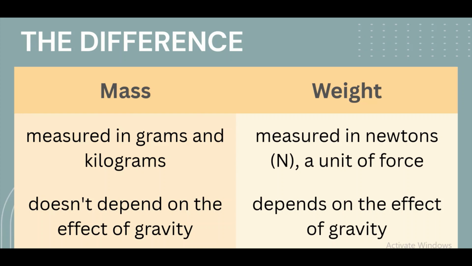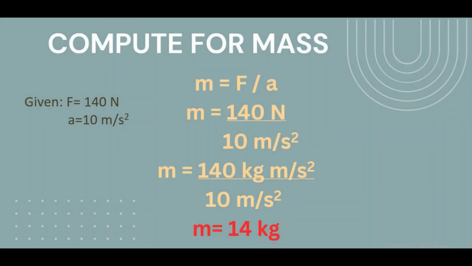Now let's deal with sample computations on mass and weight. Compute for mass, given the following: force is equal to 140 newtons and acceleration equal to 10 meters per second squared. The formula we use here is derived from the second law of motion, which is the law of acceleration. The equation is mass equal to force divided by acceleration. If we substitute the given values, we have mass equal to 140 newtons, which is the force, divided by the acceleration of 10 meters per second squared.